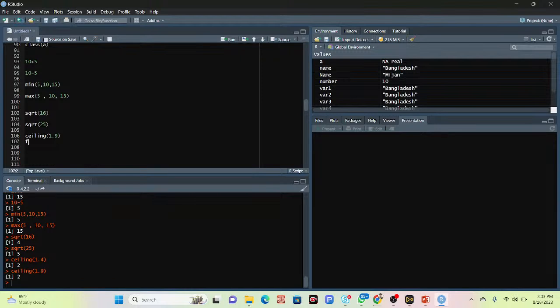Suppose I use here the floor function, floor, and put here suppose 1.4. So now I can get the result. I can see 1. So the ceiling function is showing the result upward to the nearest integer, and the floor function rounds a number downward. So when I use the floor, I can get only the 1, and with ceiling I can get the 2. So this is the ceiling and floor function.